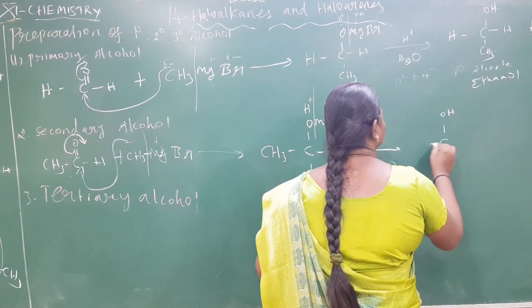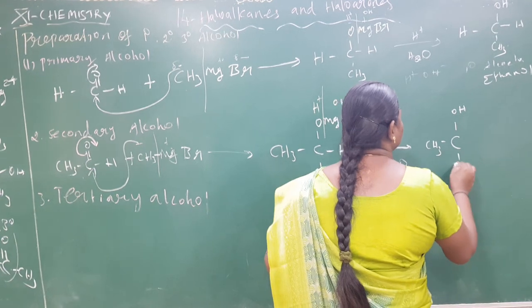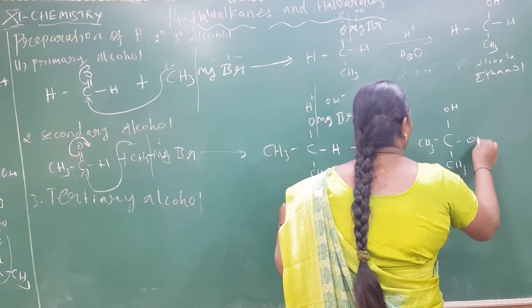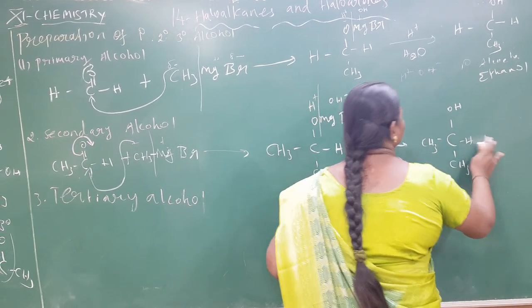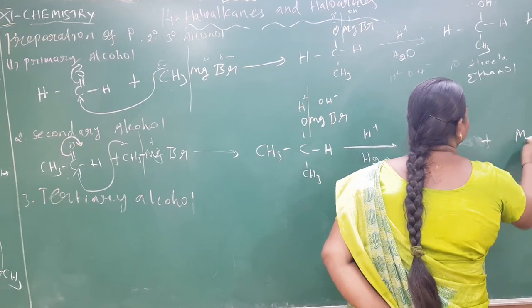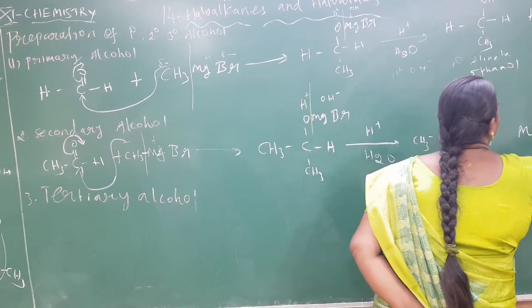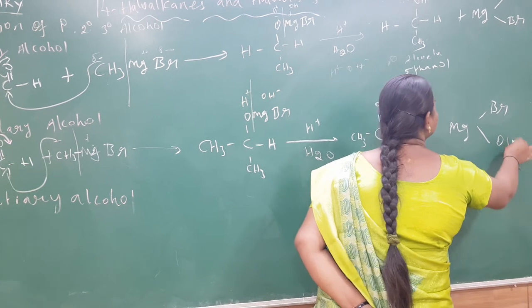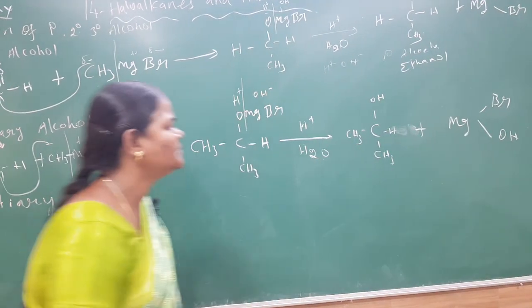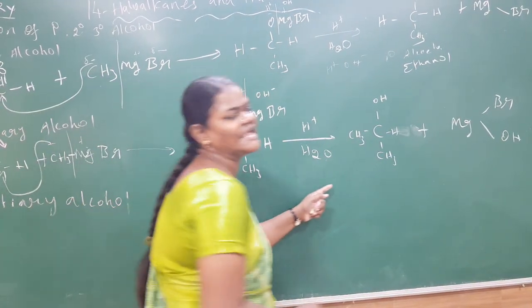COH, hydrogen. Remaining will be some magnesium bromide. This is an addition compound, no need of that. But the main compound is the secondary alcohol.